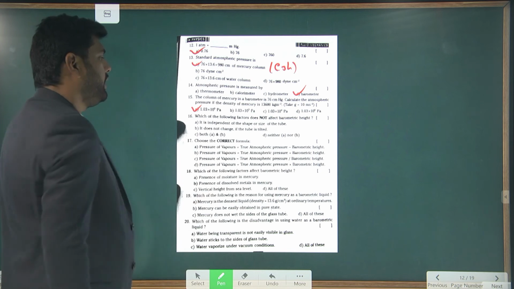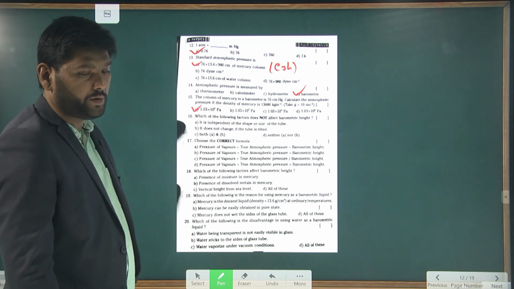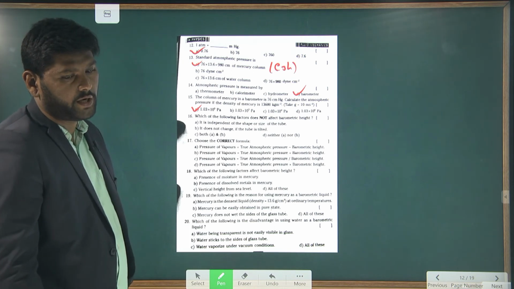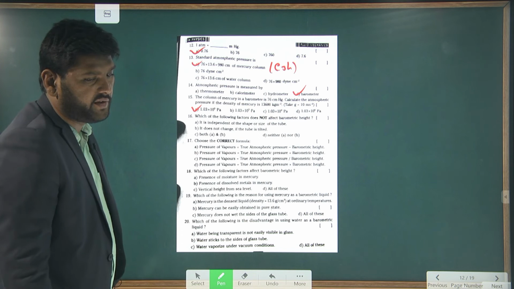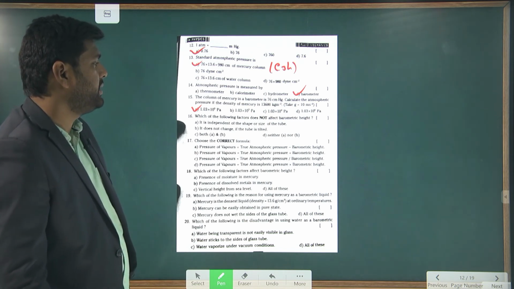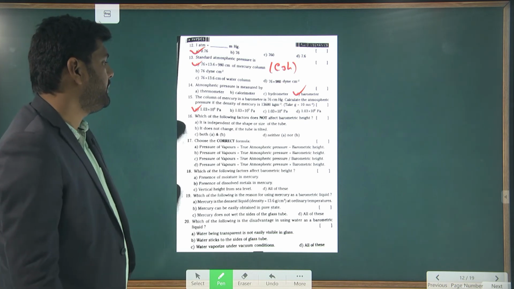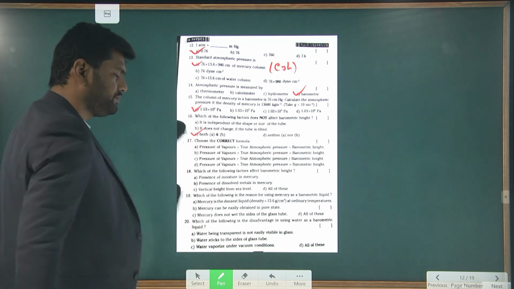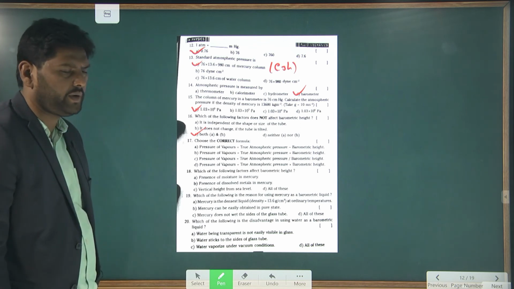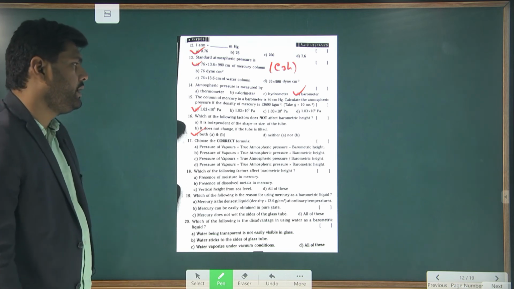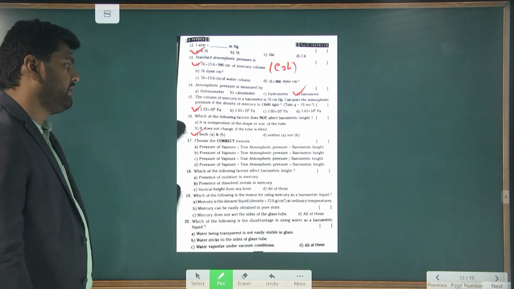That is 1.03 into 10 power 5 Pascal. So when you are using the barometer experiment, I explained that value. Which of the following factors does not affect the barometric height? Independent of the shape and size of the tube, it does not change when the tube is tilted. So both A and B will come, because it is independent of the shape and size, and it also does not depend upon tilting the barometer; height is not affected.